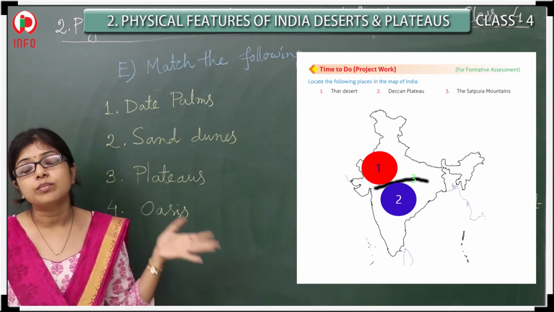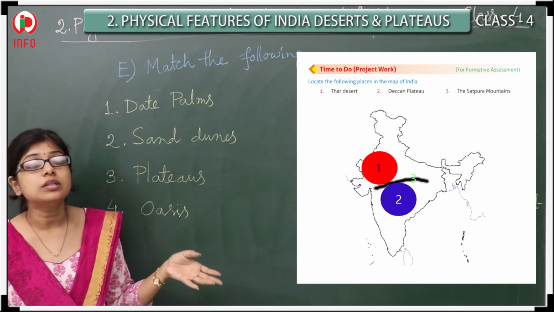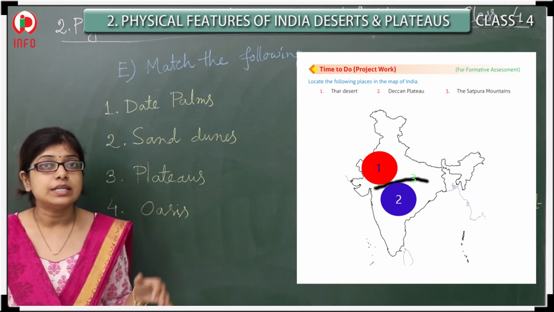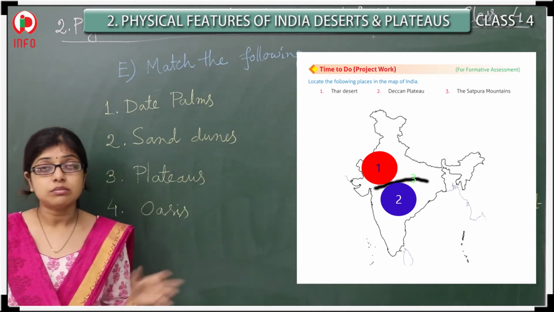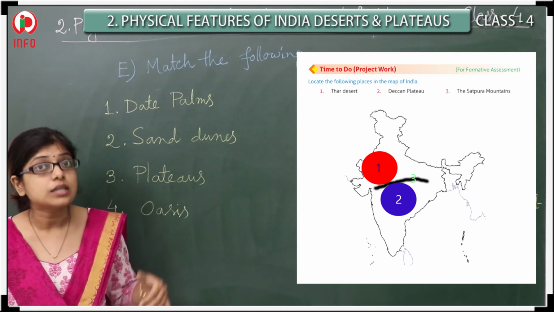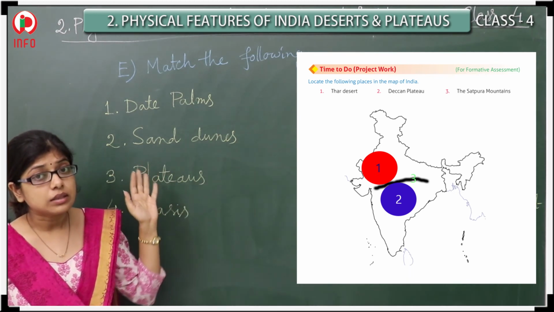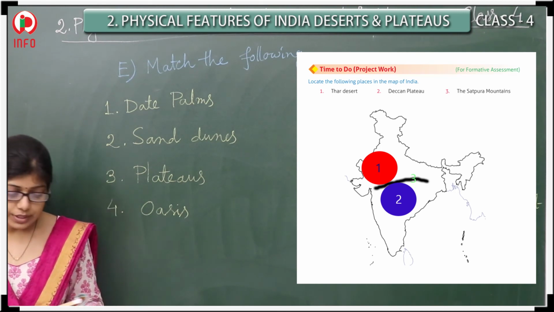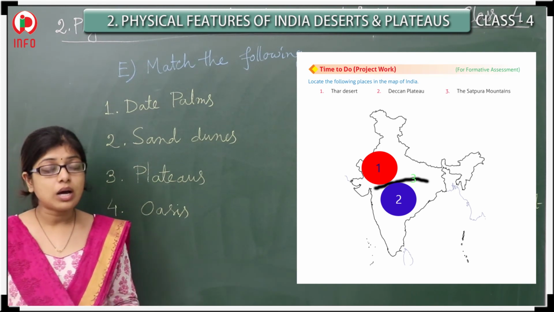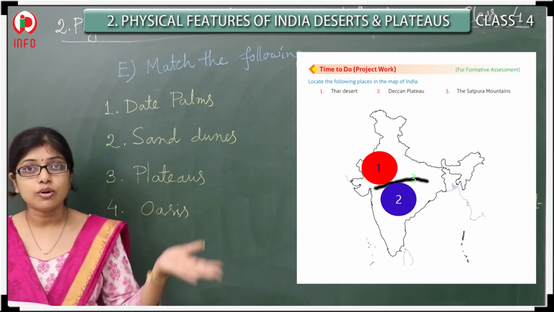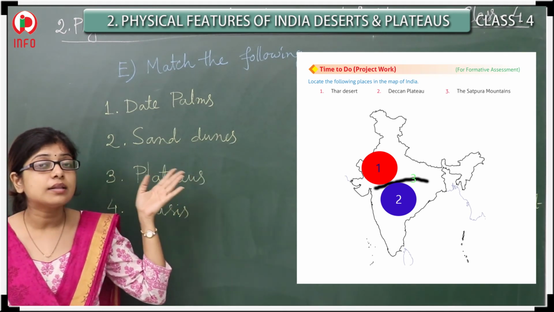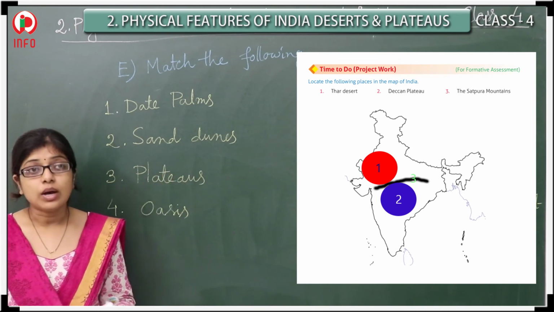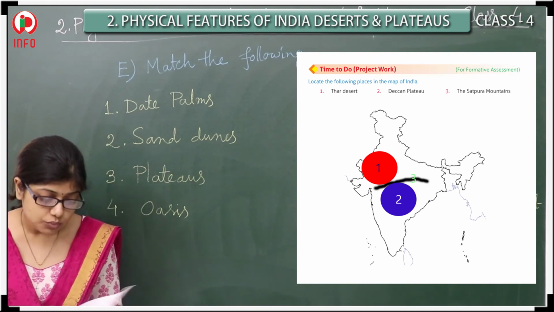Down of the, that means the southern part of what? The southern part of India. And that one is in the southern part. And what about that third desert? That one was in the west part, northwest. And the Satpura mountains, all of you know, you can see here the Satpura mountains. So in this way you have completed the project work also.